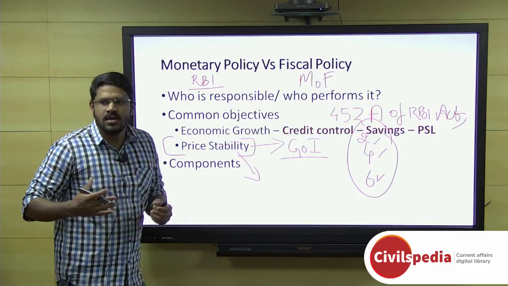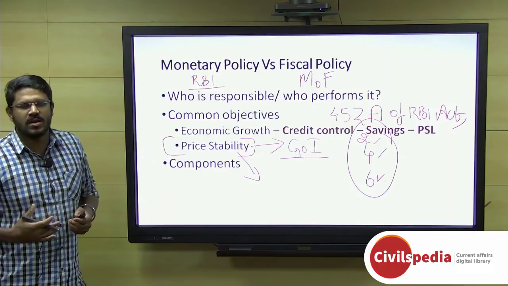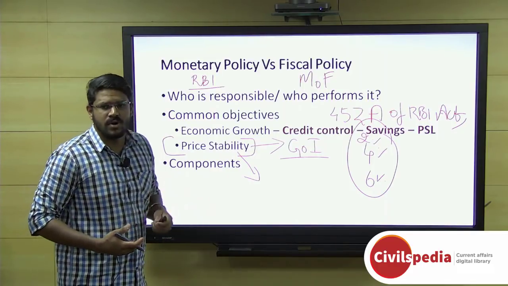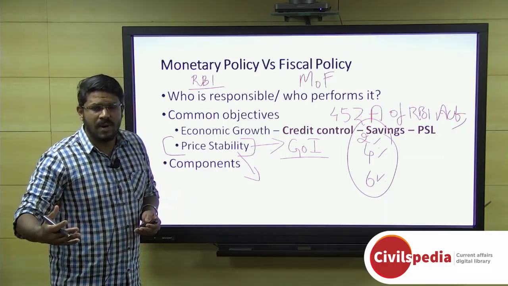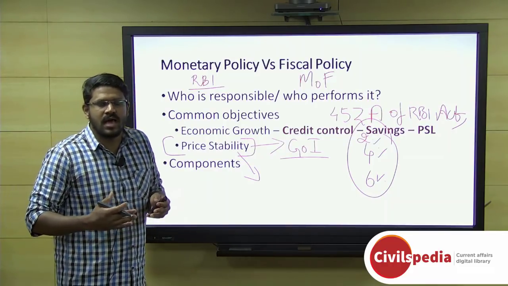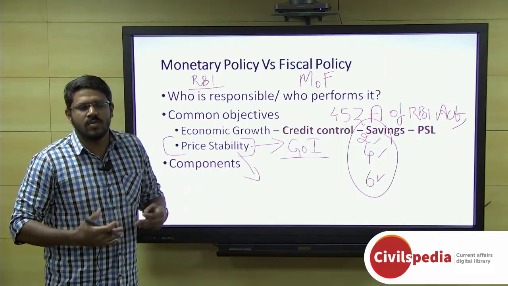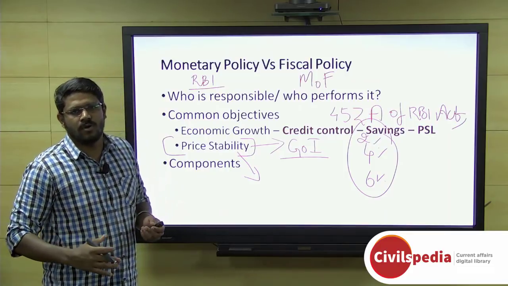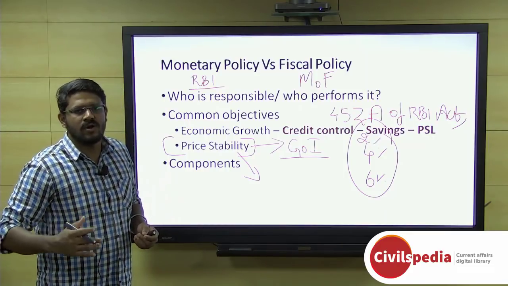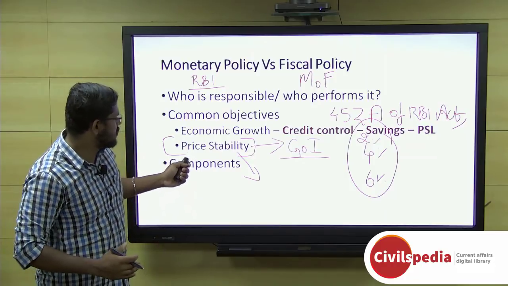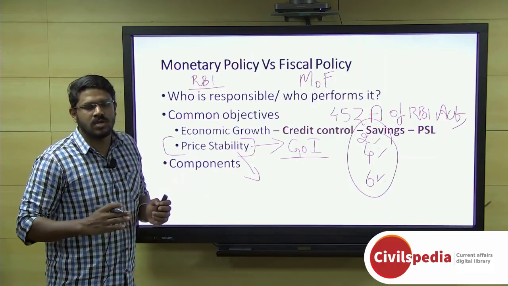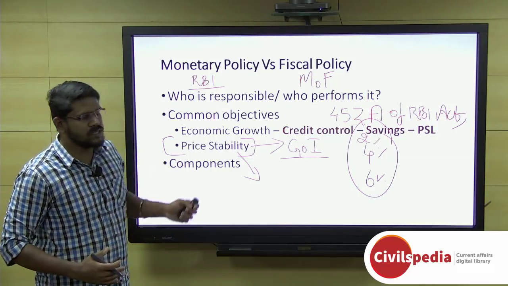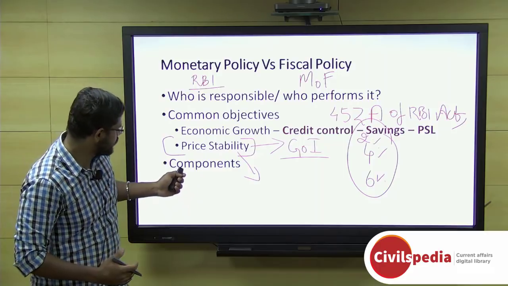For example, if there is demand inflation, because the people have a lot of money, then the RBI will increase the repo rate. It is the repo rate based on which the banks borrow money from the RBI. When banks have to pay a heavy cost for borrowing money, then people also have to pay a heavy cost for borrowing money, which people will not do, and therefore it arrests inflation. We have to keep in mind that price stability by the RBI is most appropriate only in the case of demand side inflation, not supply side. For that, only the Ministry of Finance will be the apt agency.